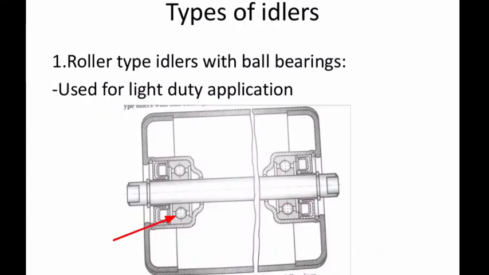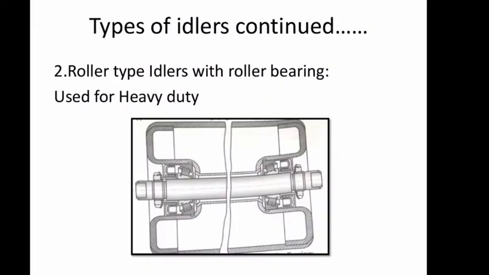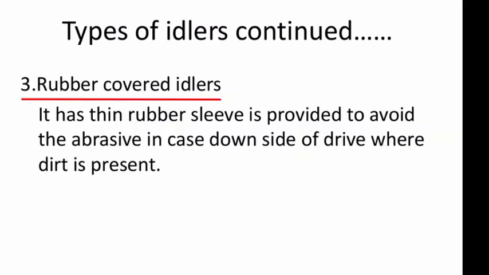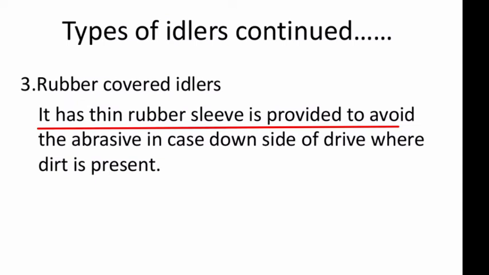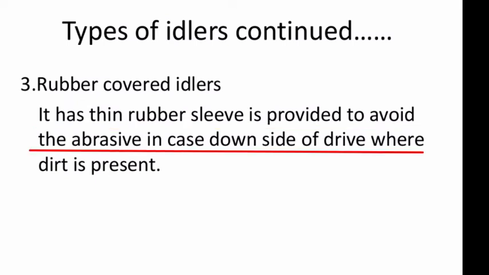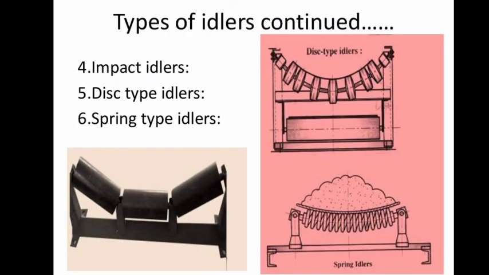This picture shows the roller type idler with ball bearing. This idler is used for light duty application. This picture shows the roller type idler with roller bearing. This is used for heavy duty application. Another type is the rubber cover idler. A thin rubber sleeve is provided to avoid abrasion in the case of the downside of the drive where dirt is present. This picture shows the impact idler, disc type idler and spring type idler.